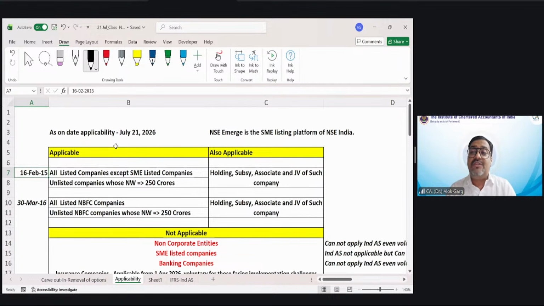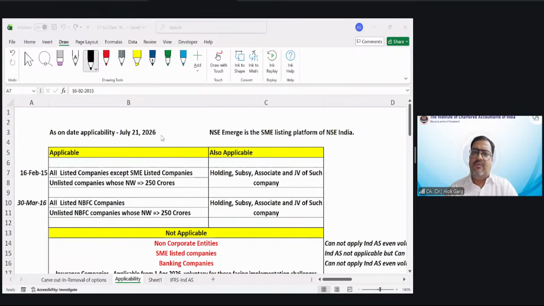Companies means those registered, incorporated under the Companies Act 1956 or Companies Act 2013. Which set of companies we'll discuss when we come to the eligibility criteria, okay? But right now Ind AS is only applicable to companies. Ind AS cannot be applied to non-corporate entities. So on non-corporate entities, Ind AS is not applicable.